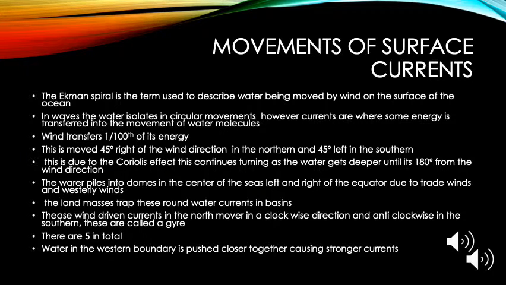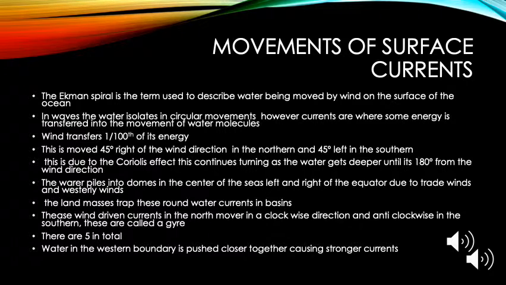This water piles into domes in the centre of the sea and to the left and right of the equator due to trade winds and westerly winds. The land masses trap these water currents in what are known as basins. These wind-driven currents rotate in a clockwise motion in the northern hemisphere and an anti-clockwise motion in the southern. These are also known as gyres. These gyres are vital for plankton movement, however plankton can move against the gyre. There are 5 in total.